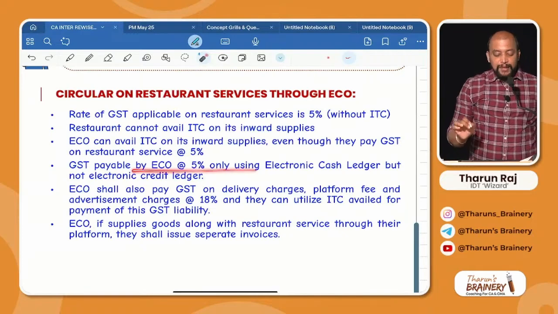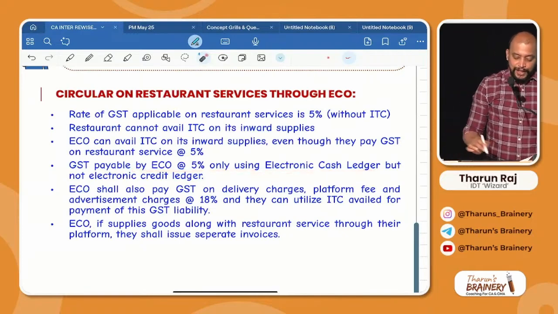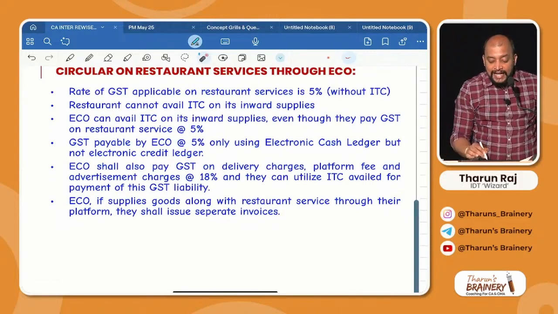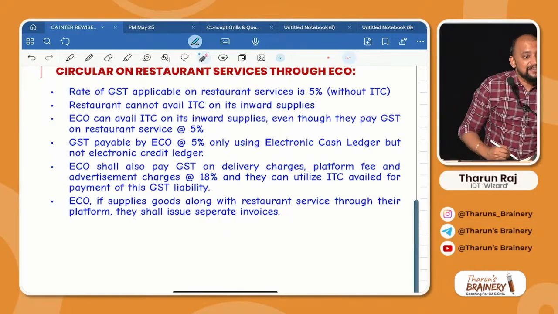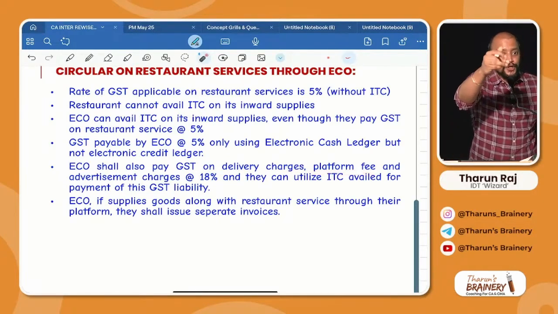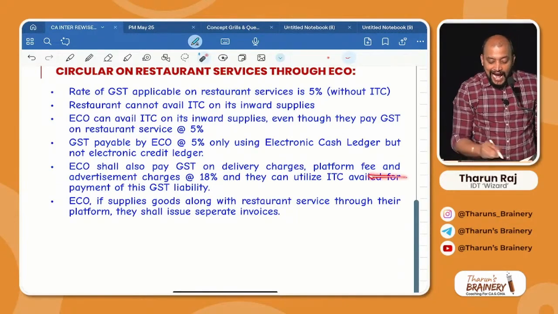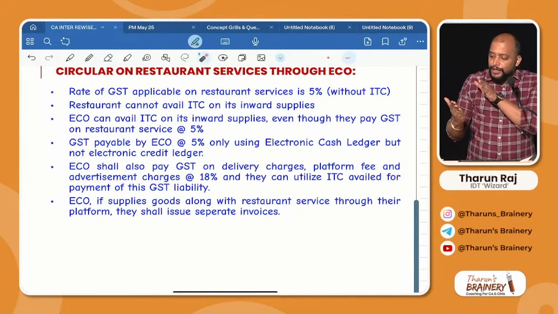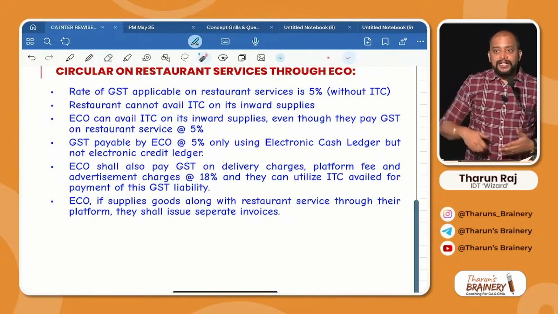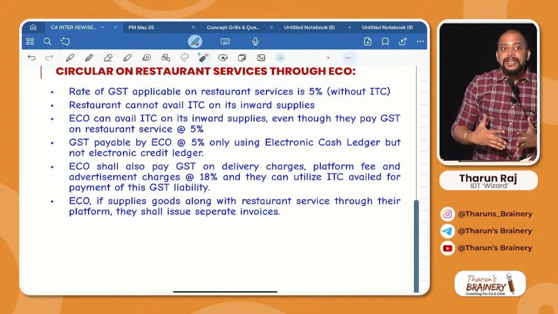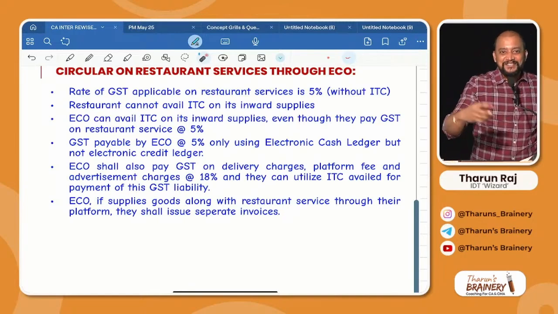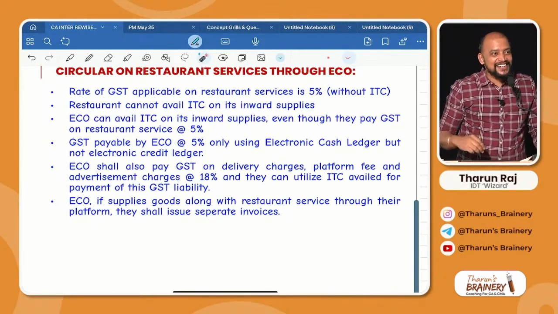GST payable by ECO at 5% only using cash ledger but not credit ledger. E-commerce operator shall also pay GST on delivery charges. They are putting delivery charges, na, 30 rupees, 40 rupees. Platform fee, correct? 3 rupees, 5 rupees, like that platform fee they are putting. And advertisement charges. The moment you open an app, you will see sponsored banners and all. And sometimes they will tempt us, "I am yummy, won't you eat me?" Like that, it will send a message. To promote one restaurant, it will send a message like that.